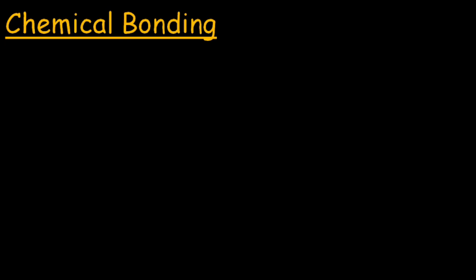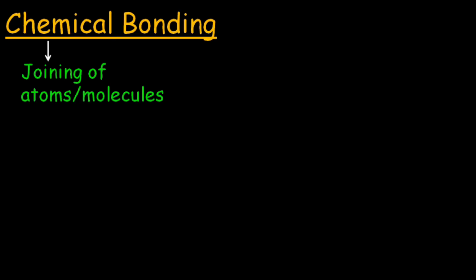Let's start a series on one of the most important topics in chemistry, that is chemical bonding. When we talk about bonding, it means we're talking about something that is joining with the other via certain attractive forces. The same is true for chemical bonding, but it is the joining of atoms or molecules. When the atoms or molecules are joined by certain attractive forces, they are stable, and these attractive forces are called